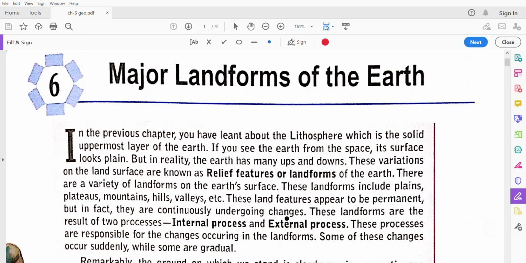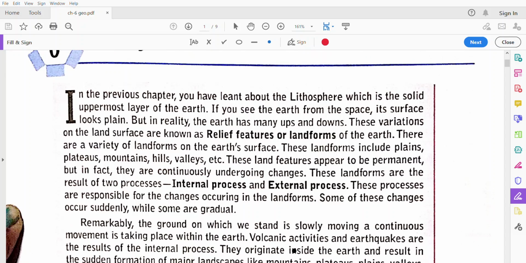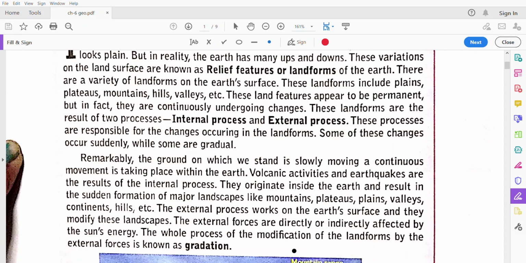In the internal process, the internal forces occurring under the earth are gases and things like volcanoes, which you can see. And some external forces that work on these landforms are winds, glaciers, water, rain, etc.